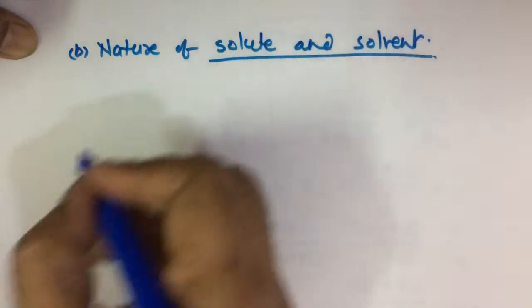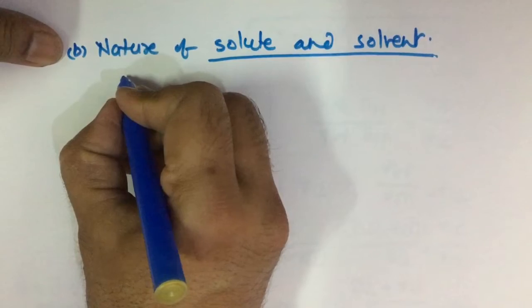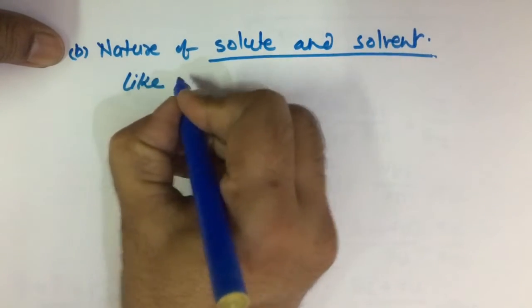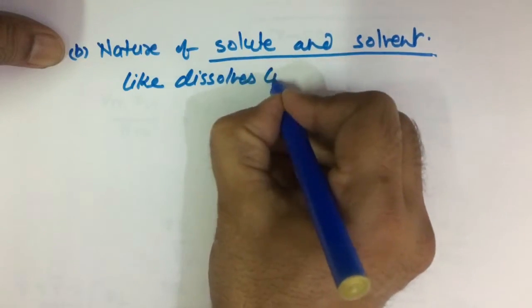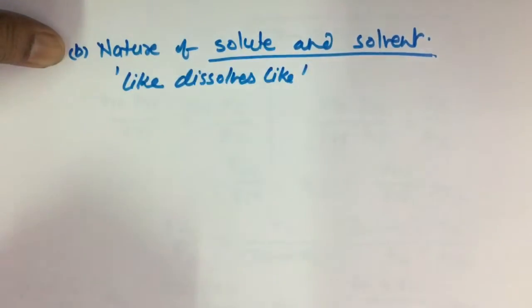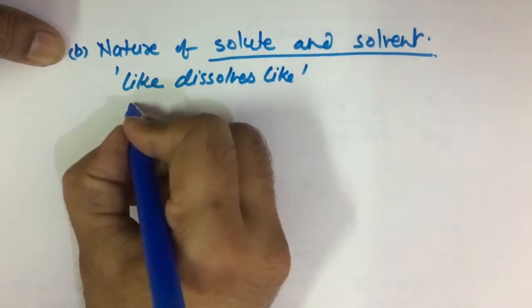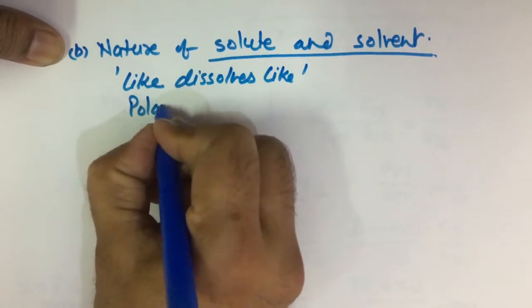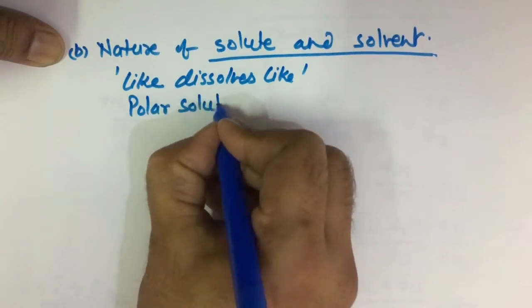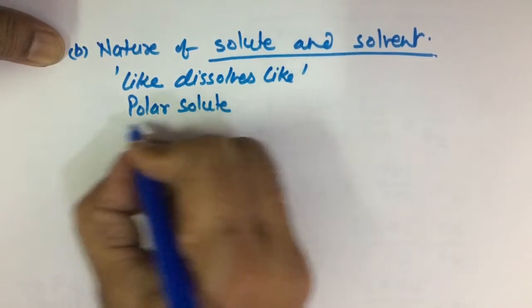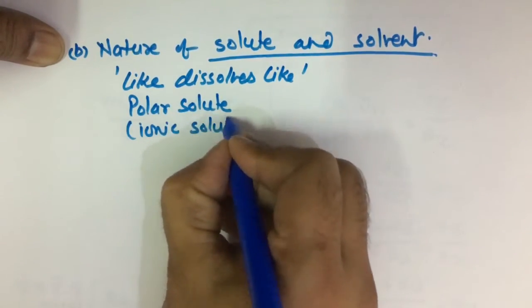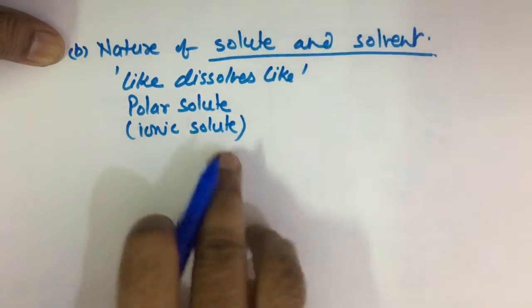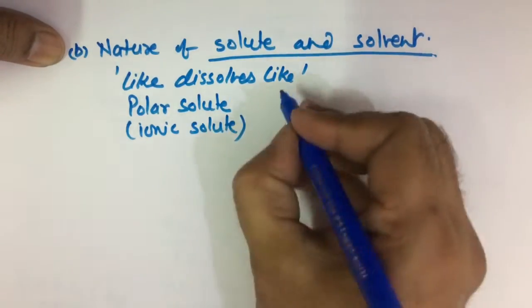There is a basic principle that is called like dissolves like. That means if your solute is a polar solute, meaning an ionic compound or a covalent molecule having polar nature, it is soluble in polar solvent.